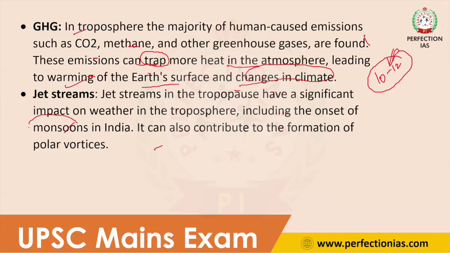Okay, and it can also contribute to the formation of polar vortex. So the jet stream phenomena will happen only in troposphere. Through the jet stream, troposphere is also affecting the climate of Earth's surface. So these are the major significance of troposphere in determining the climate of Earth's surface.